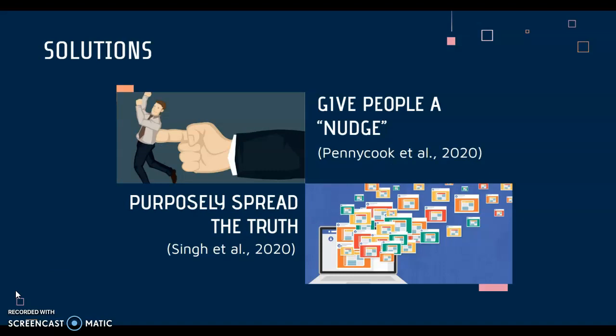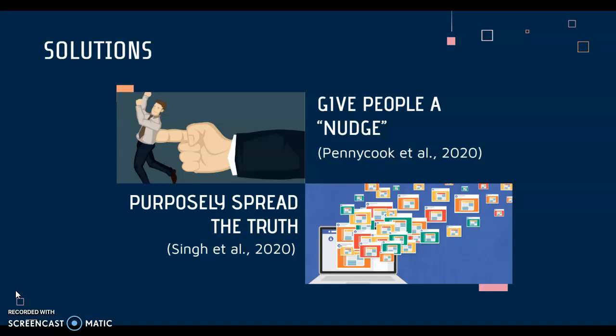Among these studies, those written by Pennycook, Singh, and others, suggested a couple of possible solutions that can be used to combat this issue. When users are on the platforms, they are often preoccupied with other functions such as likes and comments. Giving a nudge, which allows users to validate the accuracy and think through their decision of sharing, can influence the way people perceive the information.